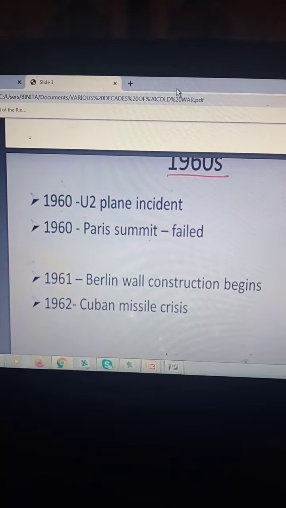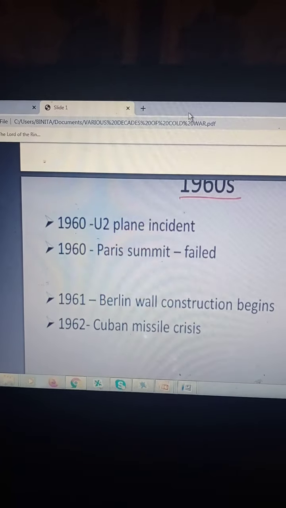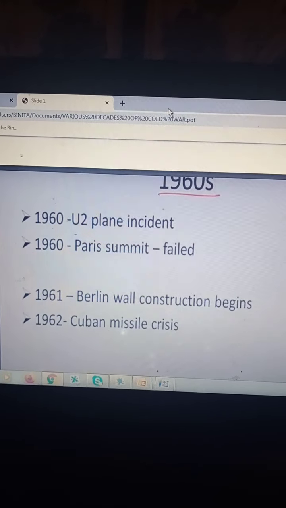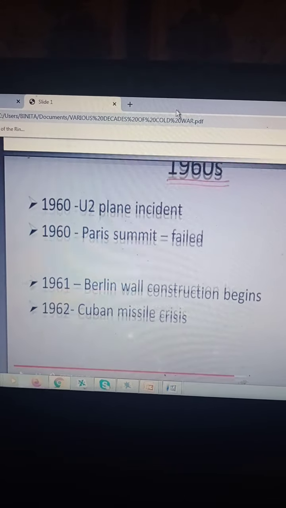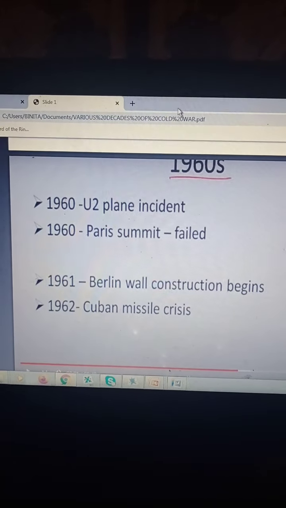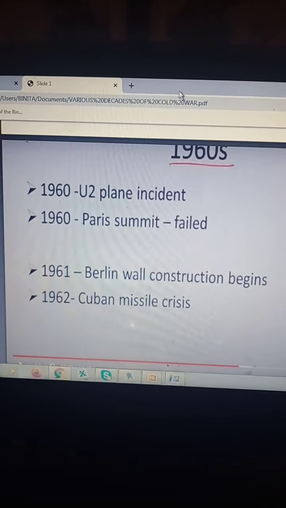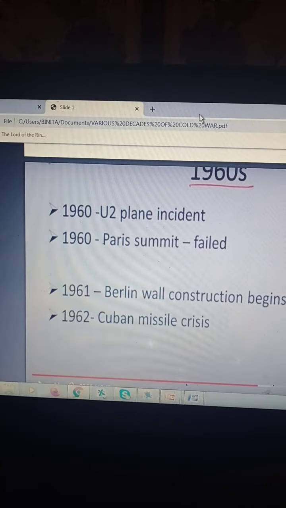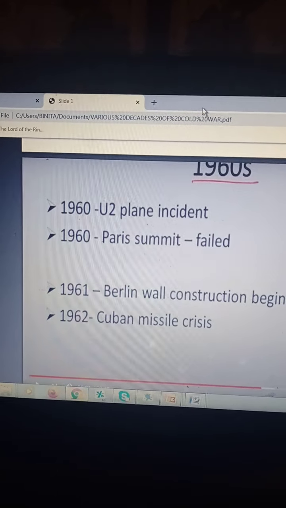Now in the 1960s, you go to the next decade, the next 10 years. In 1960 there was the U-2 plane incident. The U-2 was a spy plane of the US, and it was found that it was spying over the USSR. That happened just before the Paris summit, where the heads of government of the countries wanted to meet.